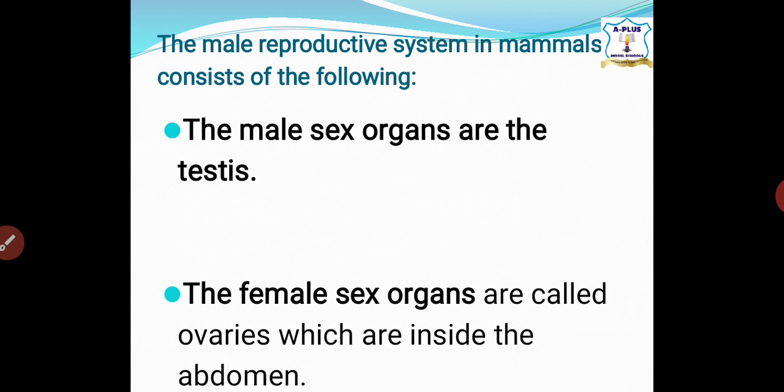The reason why the testis is not inside the body is the temperature, so that the temperature can be controlled under a temperature lower than 37 degrees Celsius for optimum production of sperms. That means if the temperature is more than 37 degrees Celsius, it might hinder the production of sperms. And sperms are produced in the seminiferous tubules of the testes and are stored in tubes of the epididymis.